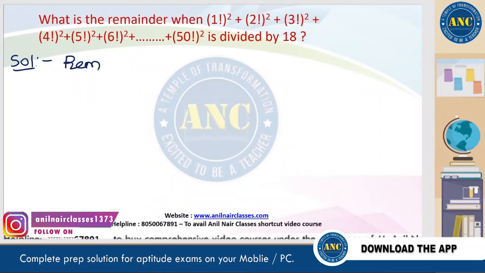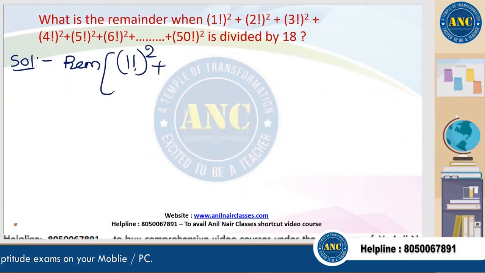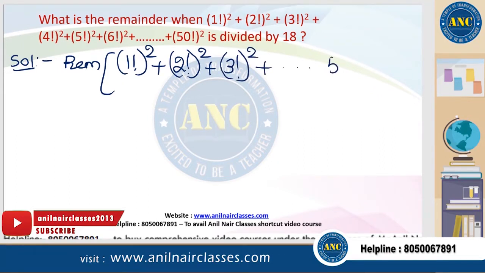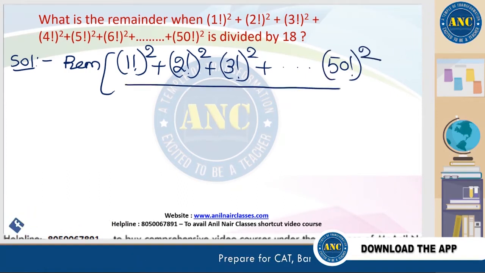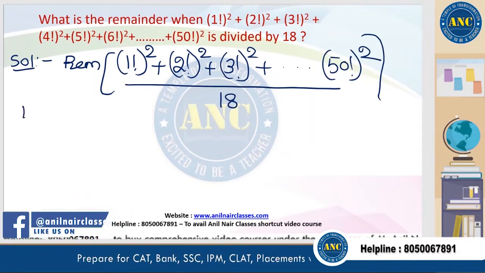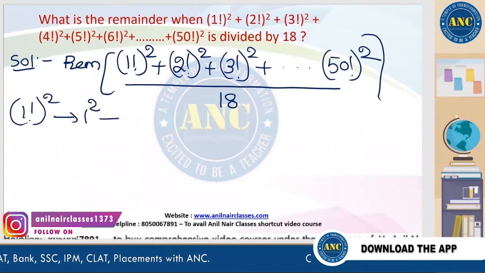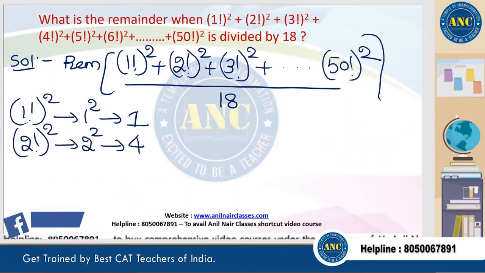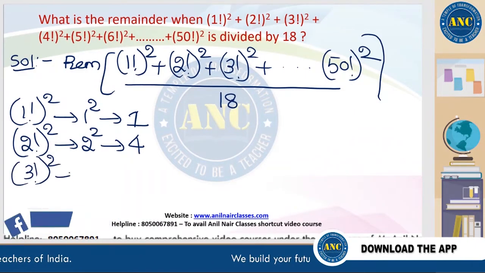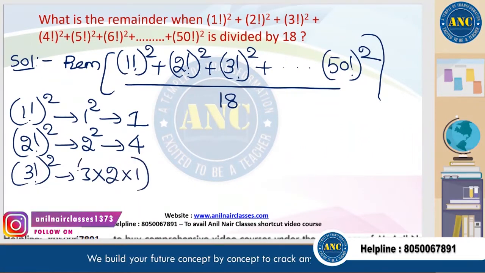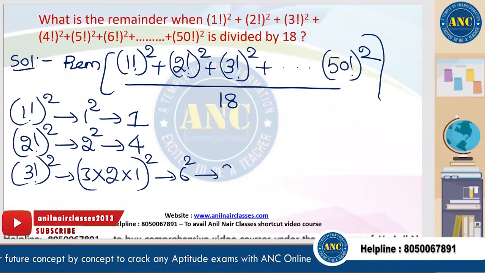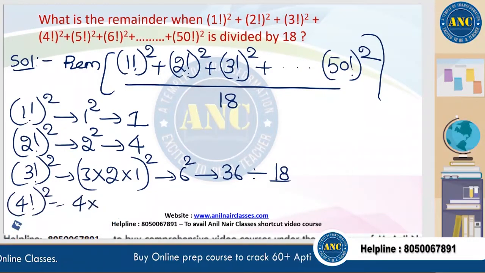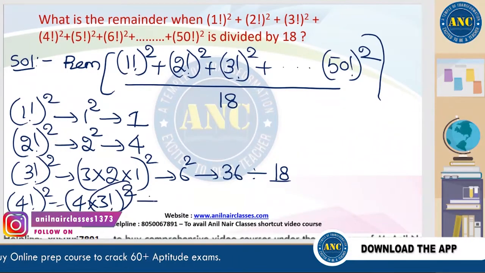Second one. Find the remainder when 1 factorial whole square plus 2 factorial whole square plus 3 factorial whole square and so on up to 50 factorial whole square is divided by 18. 1 factorial whole square is 1 square, which is 1. 2 factorial whole square is 2 square, which is 4. 3 factorial is 3 into 2 into 1, whole square, 6 square, which is 36, divisible by 18. 4 factorial is 4 into 3 factorial, whole square, and 3 factorial whole square is divisible by 18.